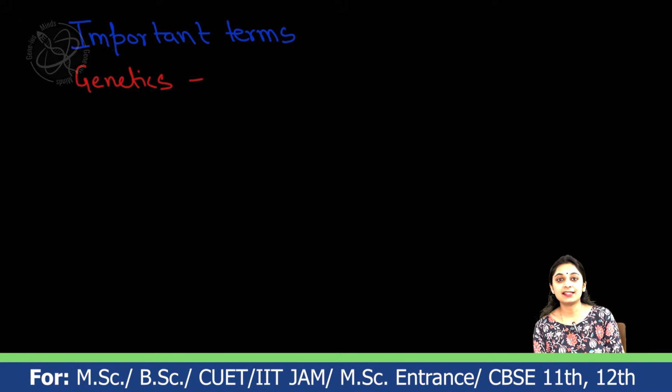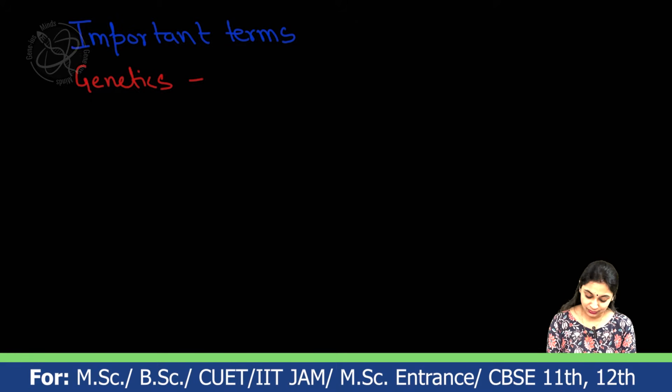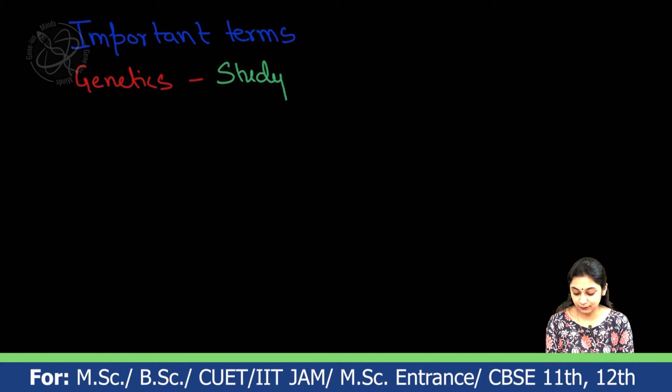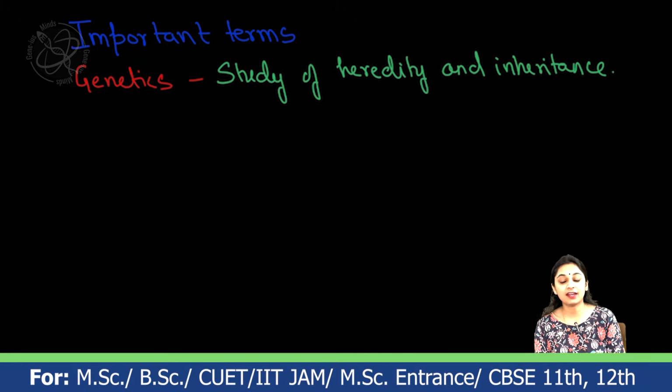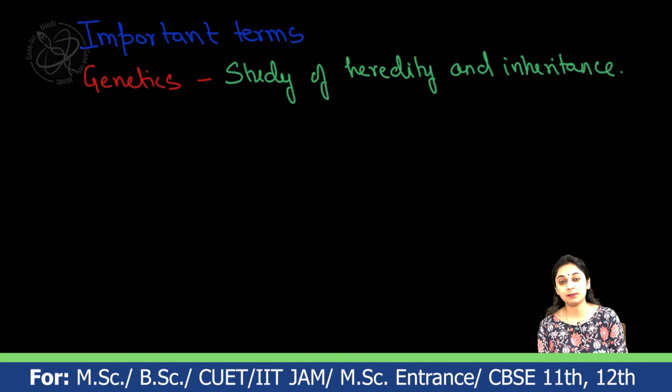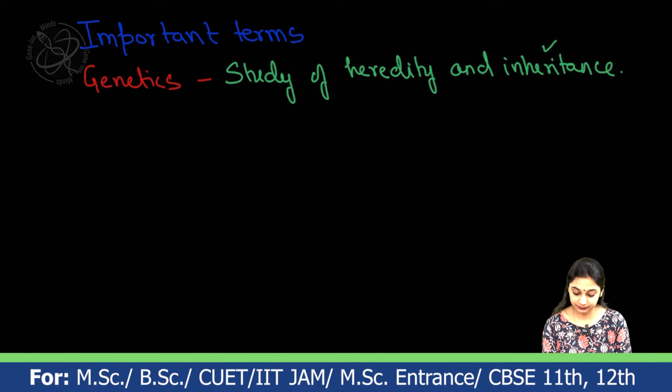Genetics is defined as the study of DNA and the study of heredity and inheritance. Heredity is defined as the transmission of characters from parents to the offspring, and the way they are getting transferred from parents to offspring is known as inheritance. The inheritance patterns or the traits are passed from fathers to their offspring and the upcoming generations.